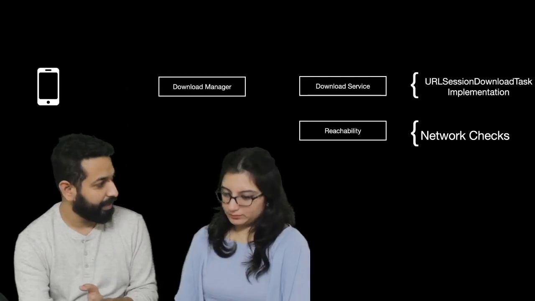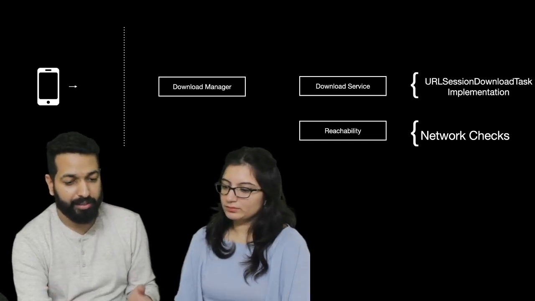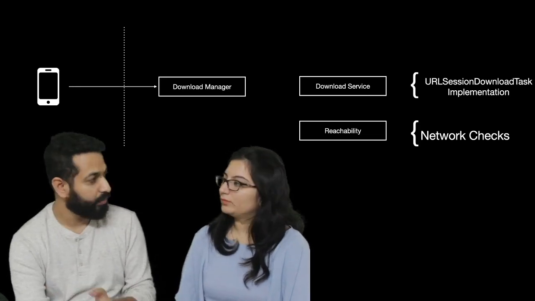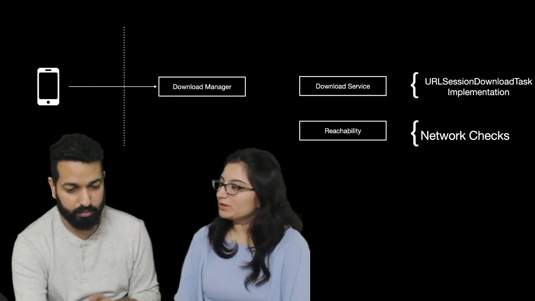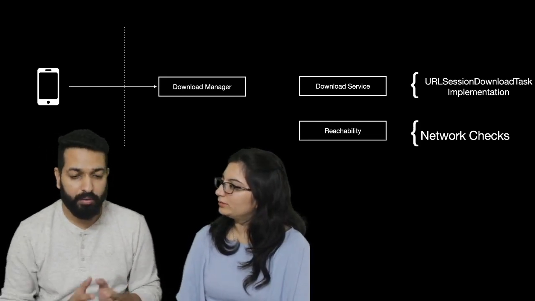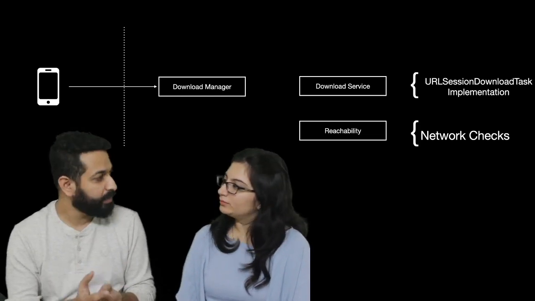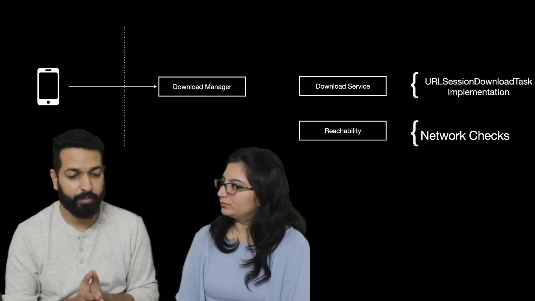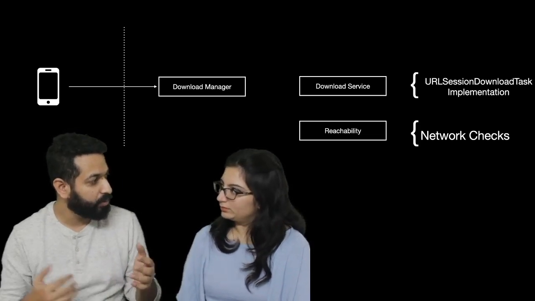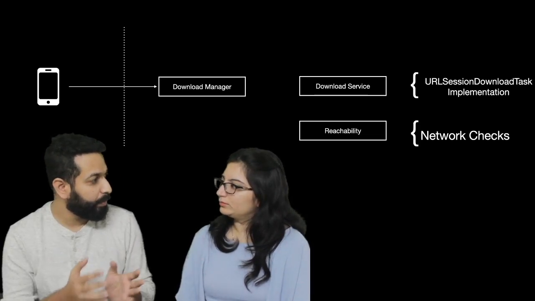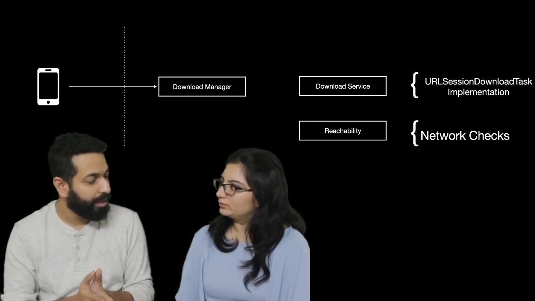So I have come up with this design. The client app is separate from our framework, and the interaction will happen through the singleton class, that is download manager. Okay. So what will be the responsibility of download manager? So download manager will have all the functions. Basically, all the publicly exposed functions will be in this class. It will have functions like start download, cancel, pause, resume, and all those features that we are providing. Those will be accessed through this class, download manager.